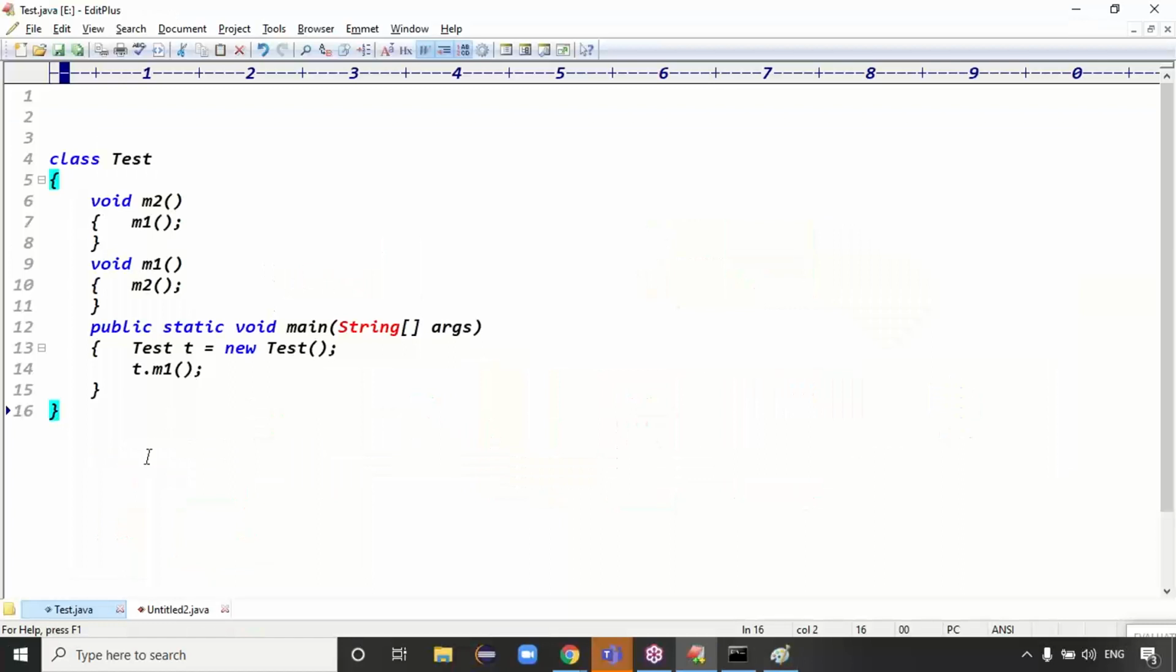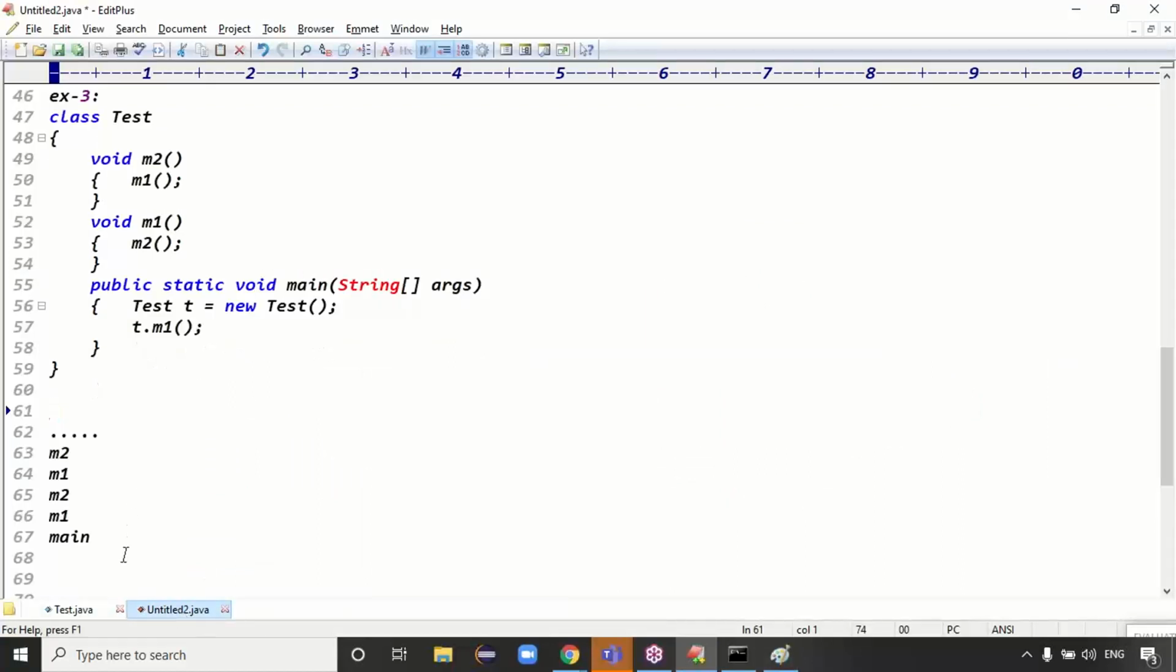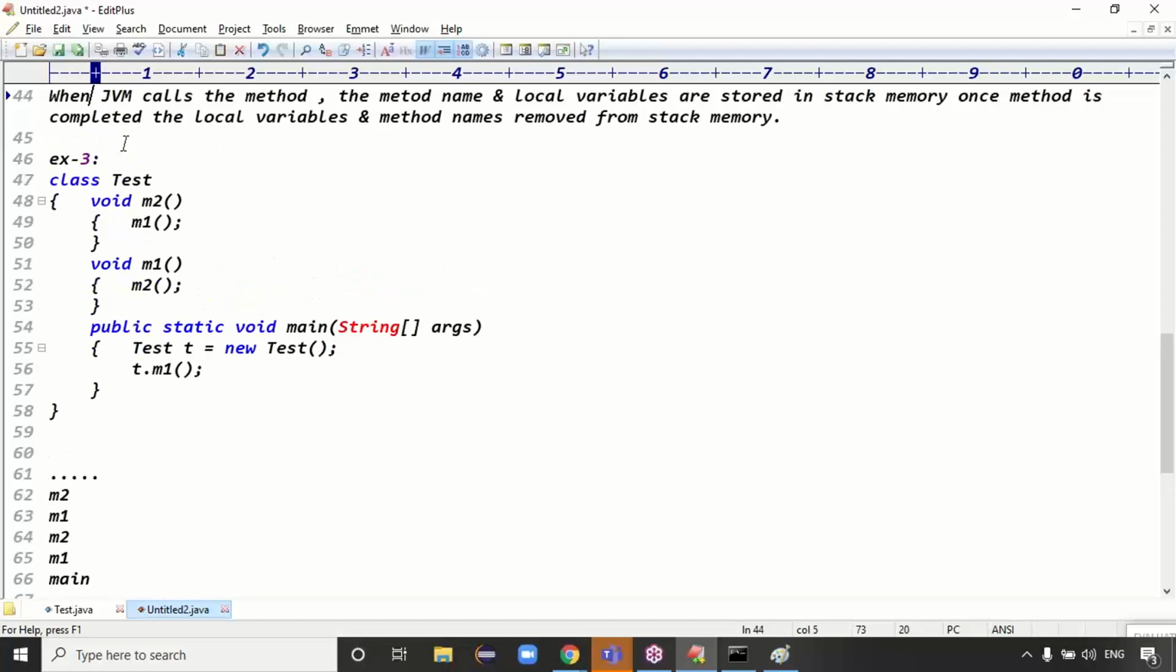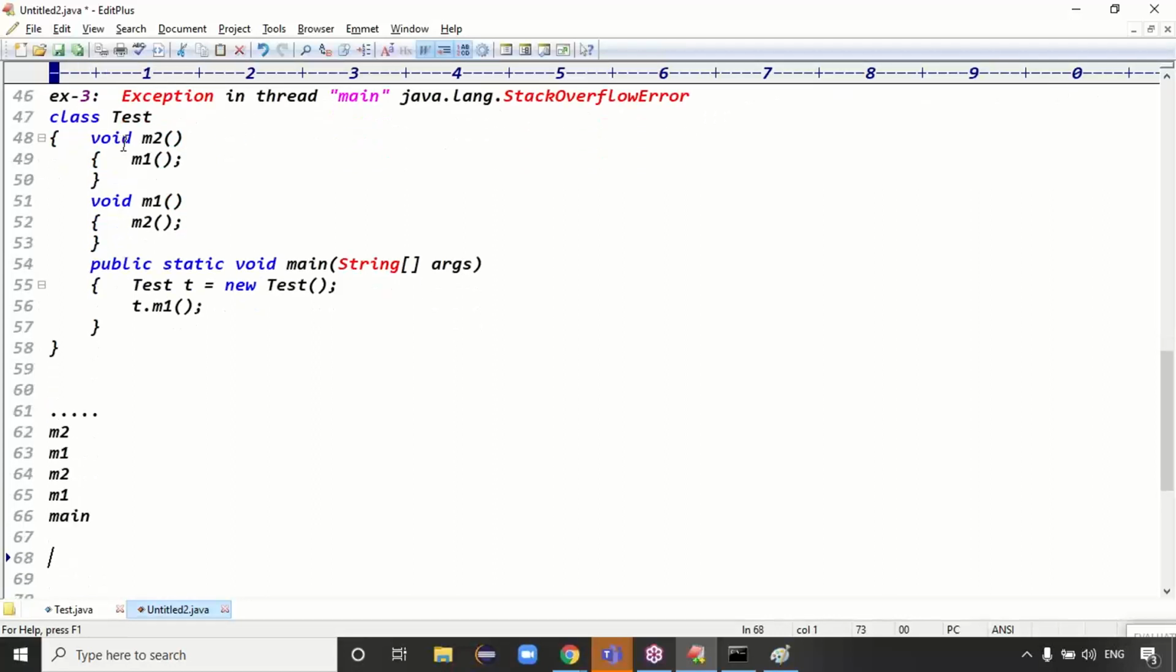Because the methods keep on storing into the memory, but the methods are not completed. If methods are not completed, you'll get the error. What is the error, guys? Exception in thread main, java.lang.StackOverflowError, right? Java.lang dot what? Stack overflow error, guys. Is it clear now? That is the stack overflow information.